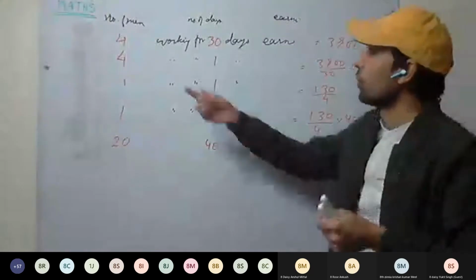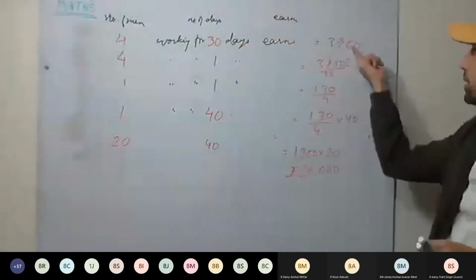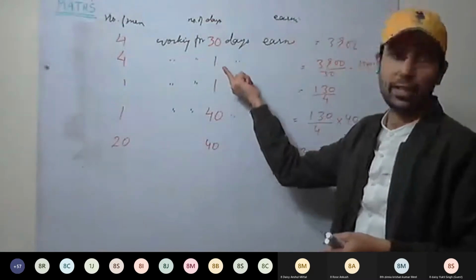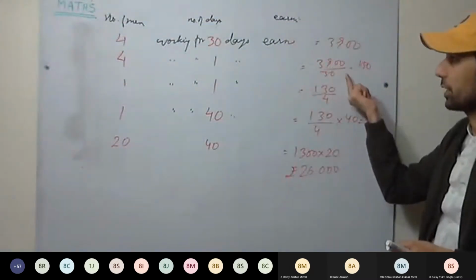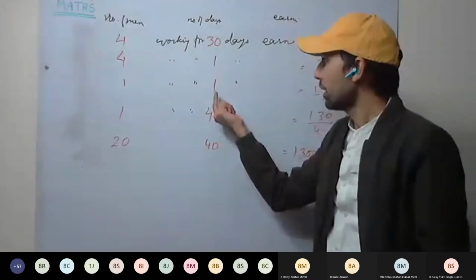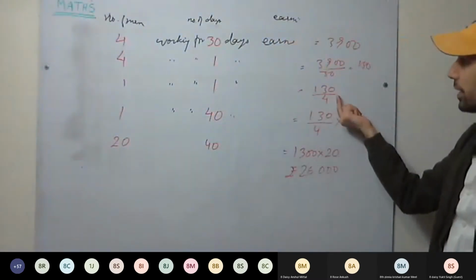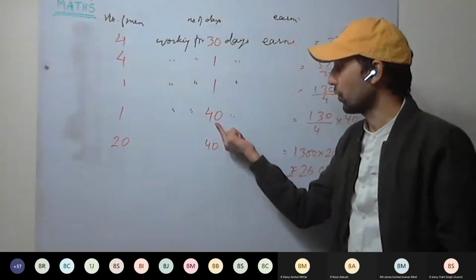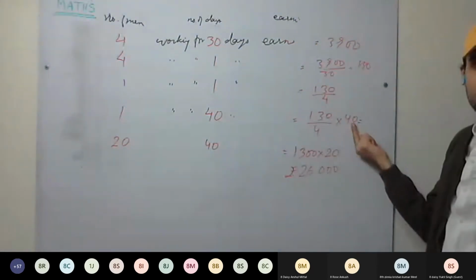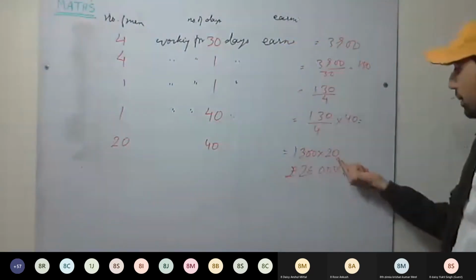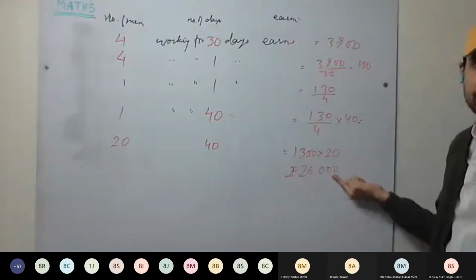Okay, just say it. 4 men are working for 30 days. This much is the earning. If 4 men are working for 1 day, the earning will be divided by 30. So 4 men are earning in 1 day, how many? 130 rupees. And so 1 man for 1 day, how many earning? Divided by 4. And 1 man working for 40 days, multiply with 40. Now 20 men working for 40 days, multiply with 20. You get the money.